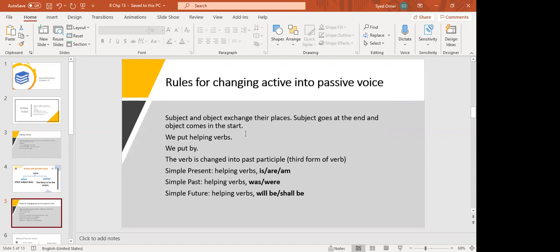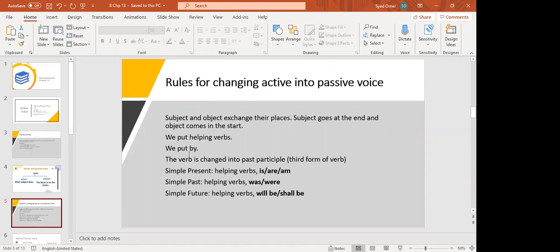Then we put by. By means by whom, who has done this thing, by whom something is done. So it's important that you put by. So the four main things are: number one, subject and object exchange their places. Number two, we put helping verbs. Number three, we put by. And number four, we only put the past participle. The only verb form used in passive voice is the past participle, that is the third form of the verb.